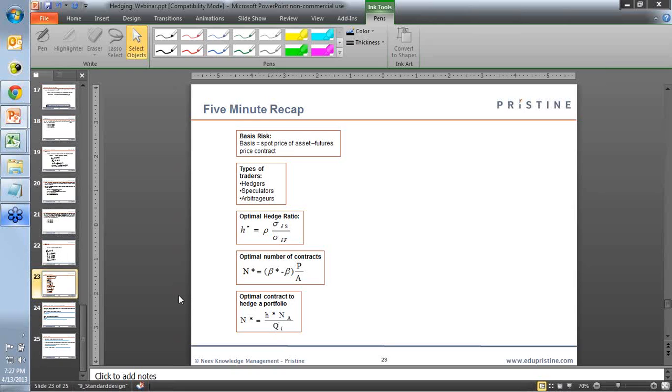Okay, then the adjustment of the beta. Again, this is done by companies to basically increase or decrease their exposure to the market. So when you want to increase your exposure, you would want a higher beta than before, and if you want to decrease your exposure, you will have a lower beta than before. So that is how you get the optimal number of contracts.